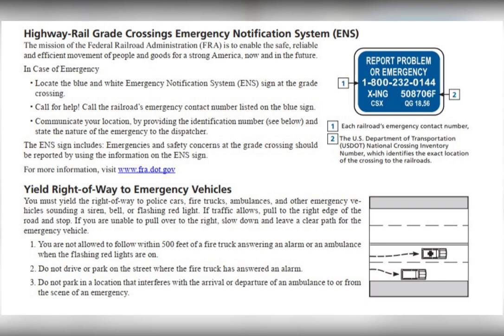2. Do not drive or park on the street where the fire truck has answered an alarm. 3. Do not park in a location that interferes with the arrival or departure of an ambulance to or from the scene of an emergency.